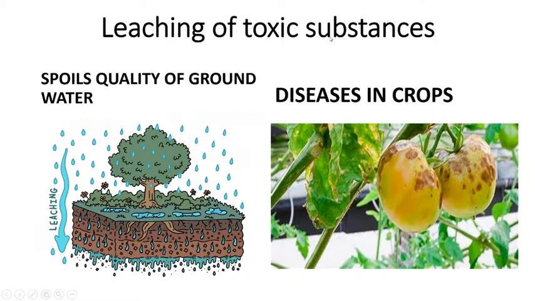So leaching of toxic and poisonous substances takes place, and when this kind of leaching of toxic substances occurs, you can see how the fruits and all that are growing over there might get some diseases, fruit diseases, crop diseases like this. Okay, again, to prevent this, insecticides and pesticides are sprayed. That also sometimes goes and mixes up with the soil, and the fertility is withdrawn.